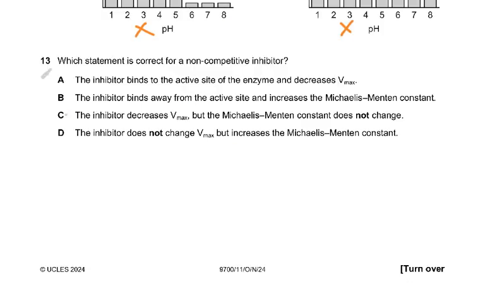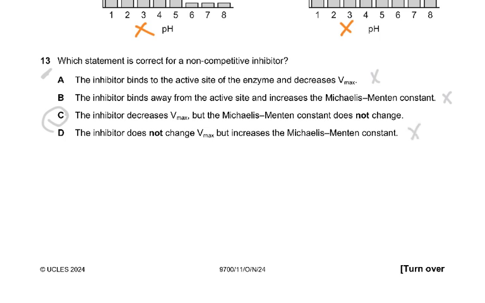Question number 13. Which statement is correct for a non-competitive inhibitor? The inhibitor binds to the active site of the enzyme and decreases Vmax. That's wrong. The inhibitor binds away from the active site and increases the Michaelis-Menten constant. That's wrong. The inhibitor decreases. Yes, C is correct. The Km does not change. The inhibitor does not change Vmax but increases. So this is wrong as well.